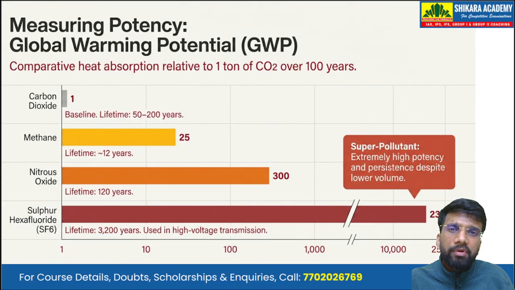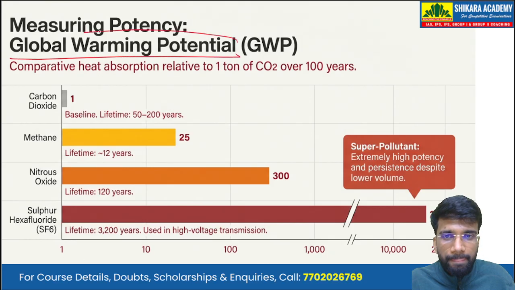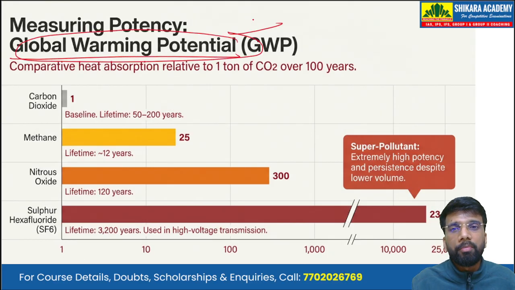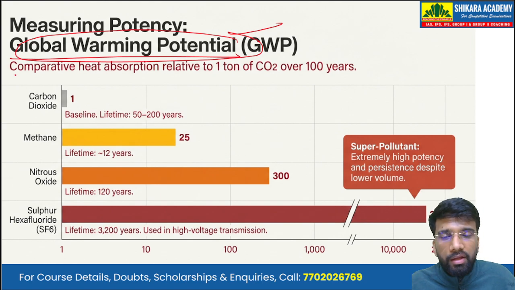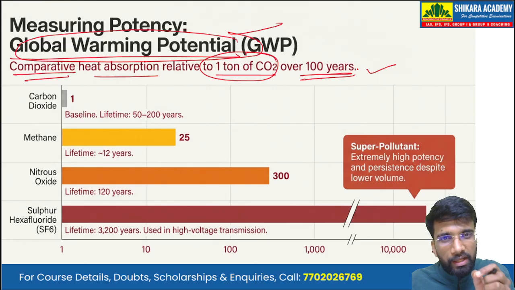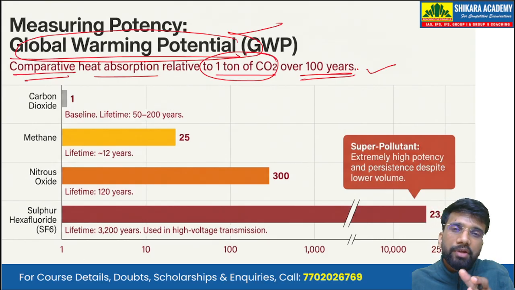Now, how do we determine which of these greenhouse gases are more potent? For that, we have the global warming potential. If we have to measure the potency of these greenhouse gases, we have the global warming potential. That is the potential or the potency of the greenhouse gas to absorb the heat relative to 1 ton of carbon dioxide over 100 years. So the carbon dioxide is the scale to which we relate.